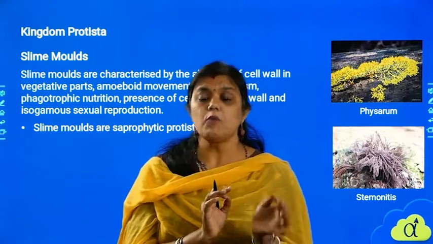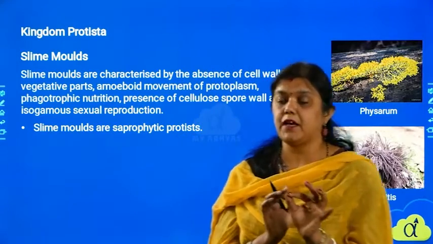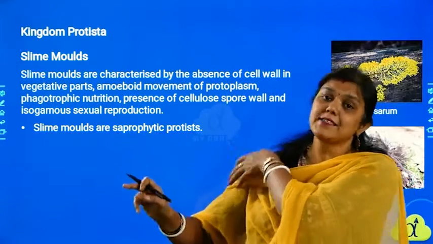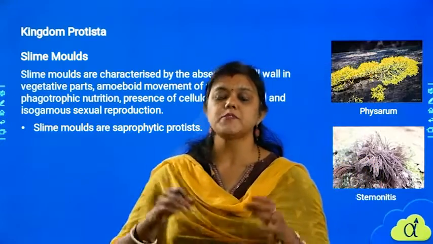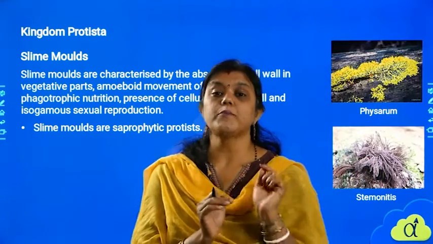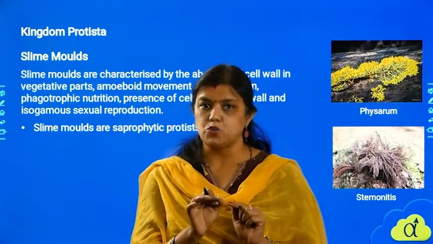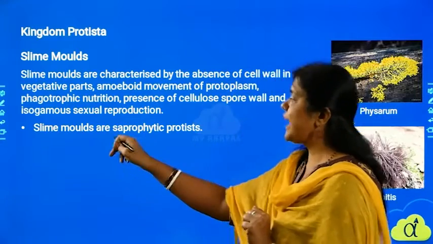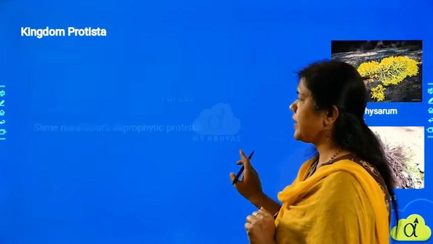Okay. Now here, what is the term given? Saprophytic. What is the meaning of saprophytic? Saprophyte means those organisms which obtain their food from the dead and the decaying matter. Those are called saprophytes. So slime molds are saprophytic protists.